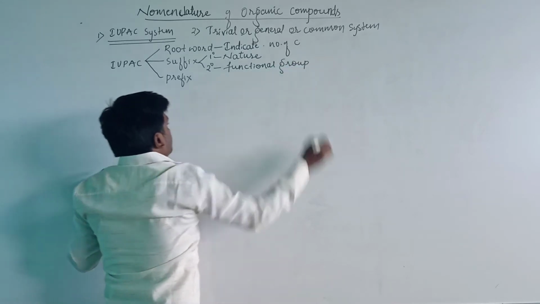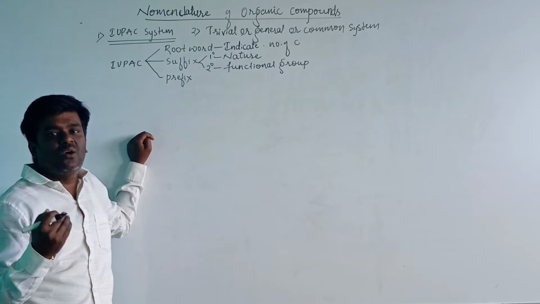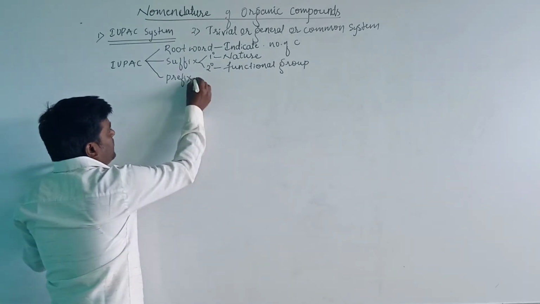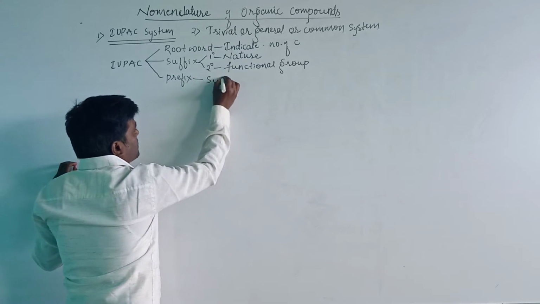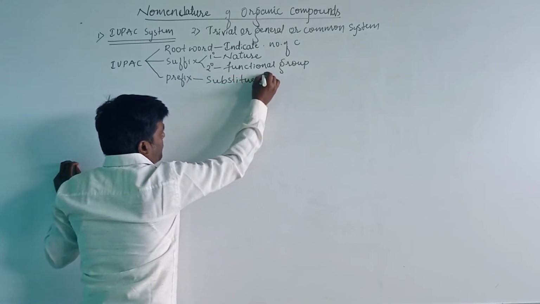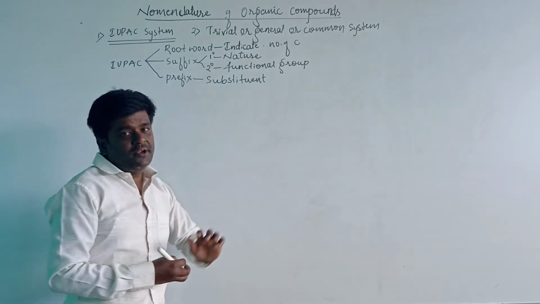The prefix indicates a substituent group present in the organic compound. Here we will see them one by one.